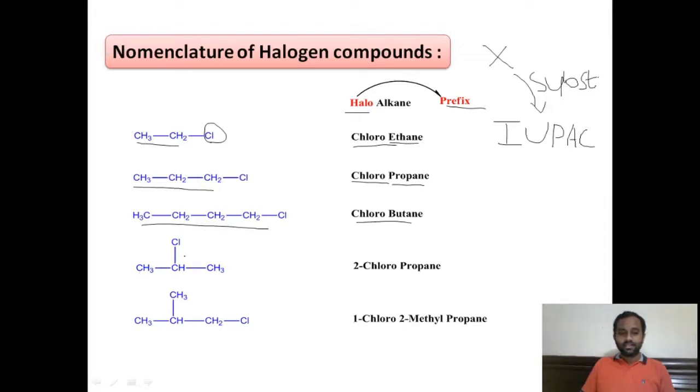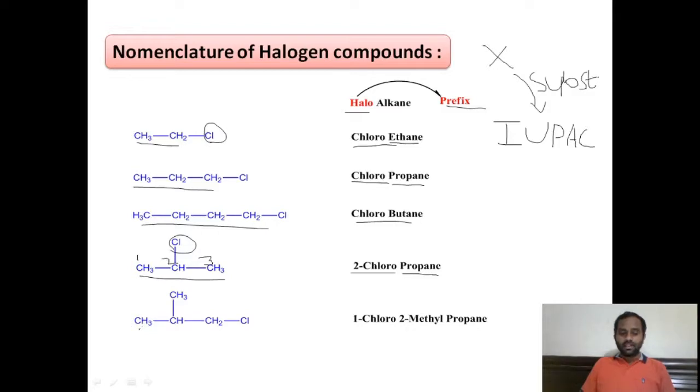You see here this compound, the chloro group is at the second position. If you give the numbering 1, 2, 3, the chloro group is at the second carbon, therefore it is called 2-chloro, and having 3 carbons in the main chain, it is called 2-chloropropane.